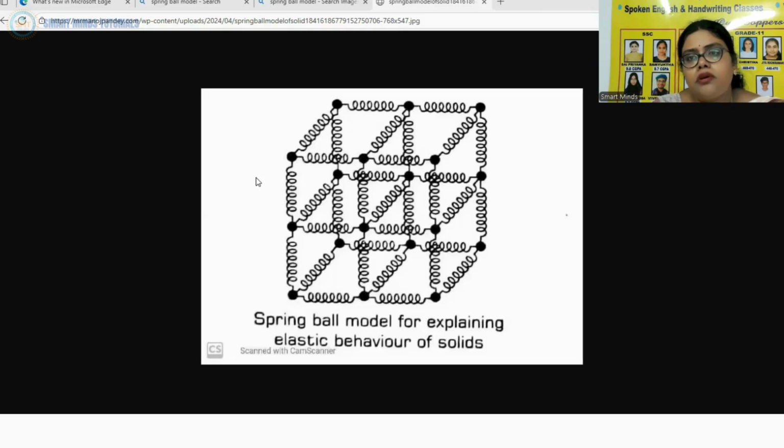So, Robert Hooke, he was an English physicist. He performed experiments on springs and found that elongation. What do you mean by elongation? It is the change in the length.